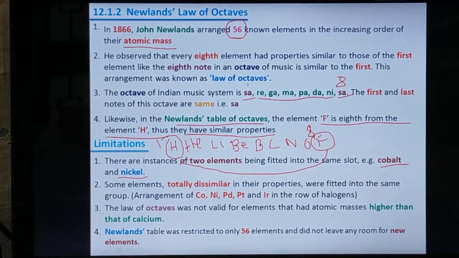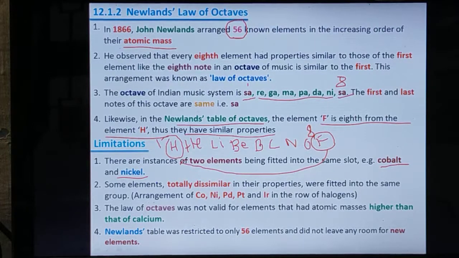The elements placed in the same group should be similar in their properties. That is the concept of Newland. But irrespective of that concept, some of the elements totally dissimilar in their properties were placed in the same group.